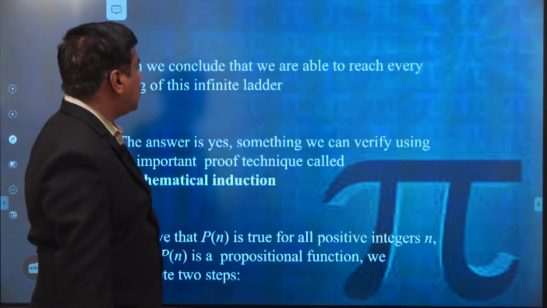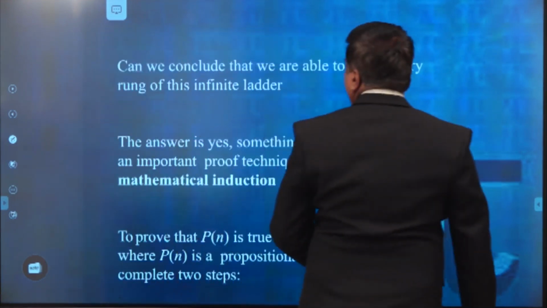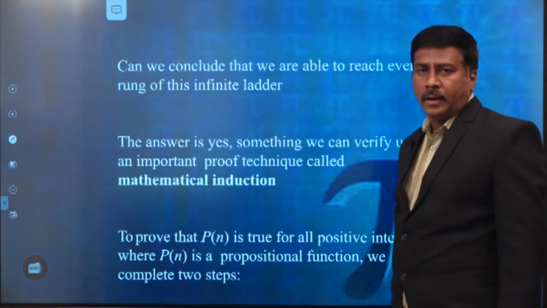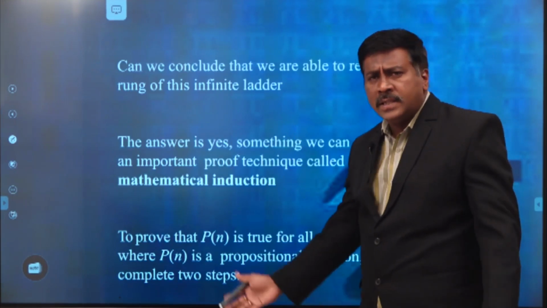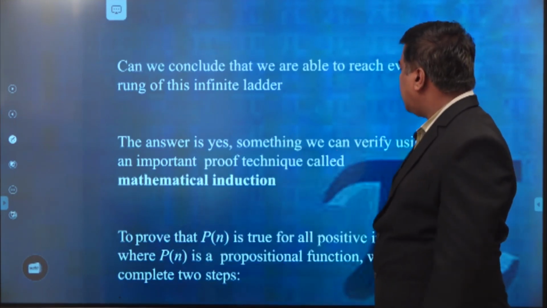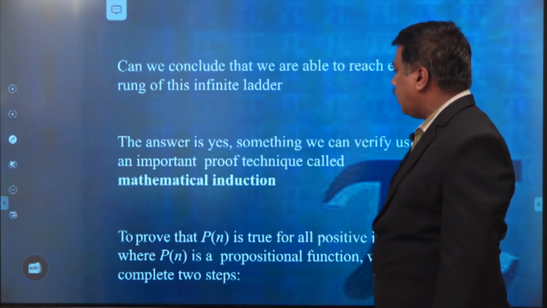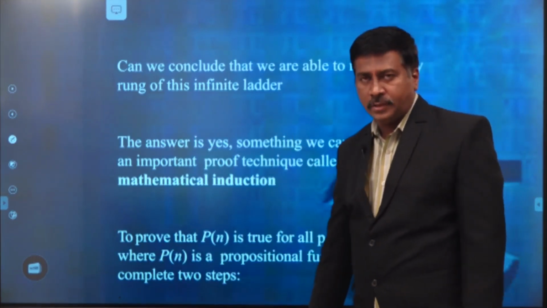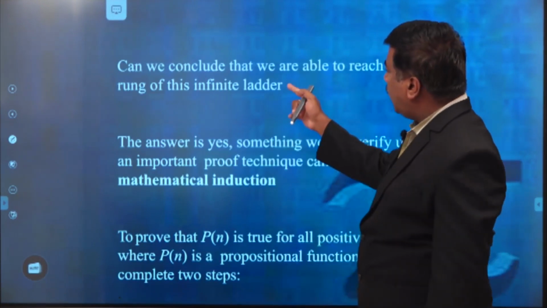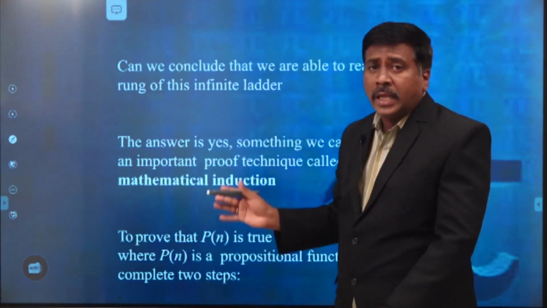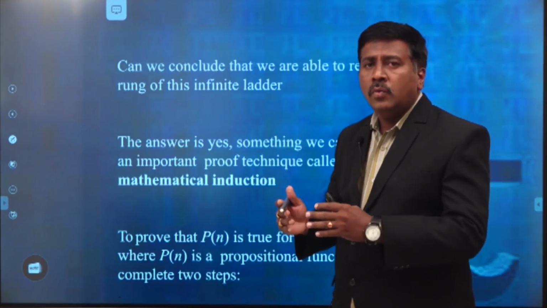So can we conclude that we are able to reach every rung of this infinite ladder? That means this is possible. So the answer is something we can verify using an important proof technique called mathematical induction. Here, the logic or the reasoning should be involved.